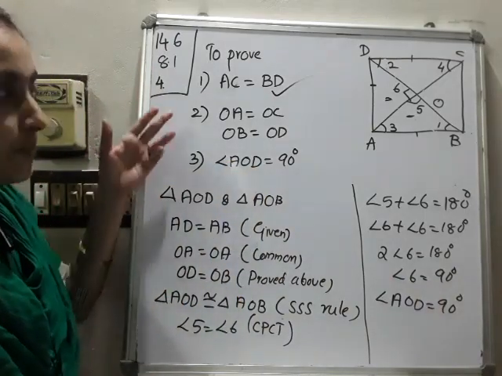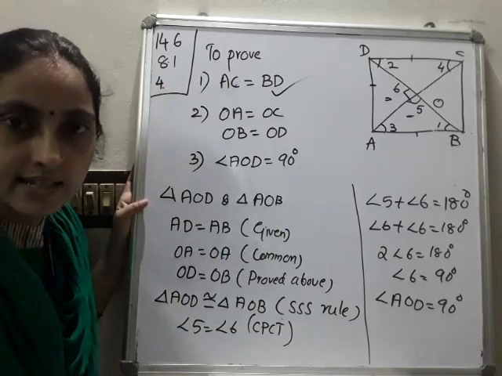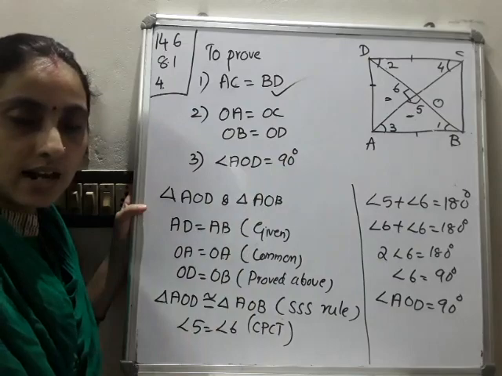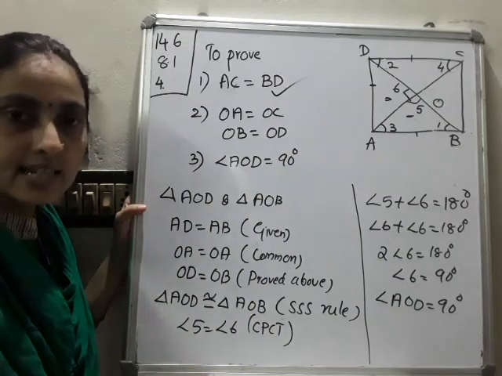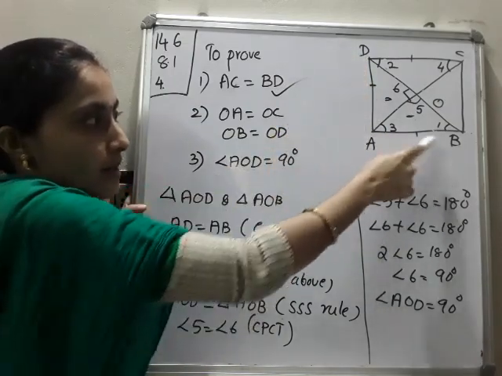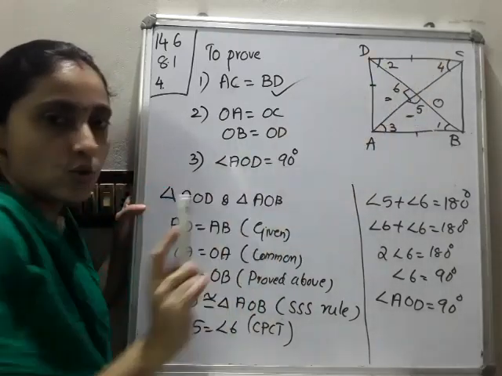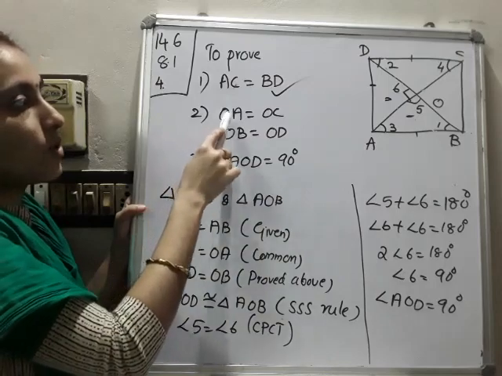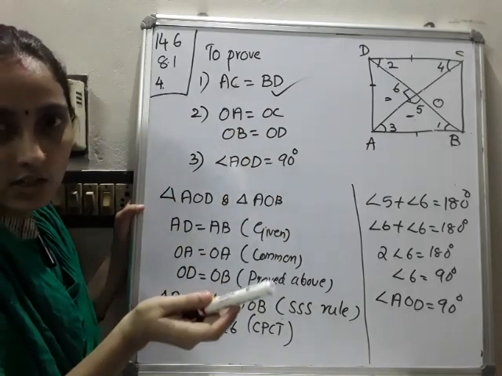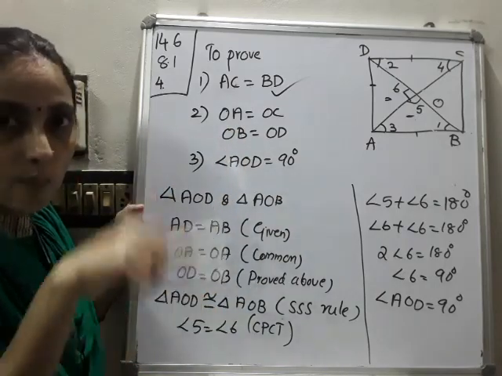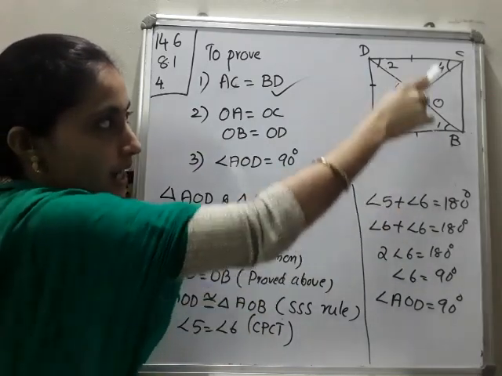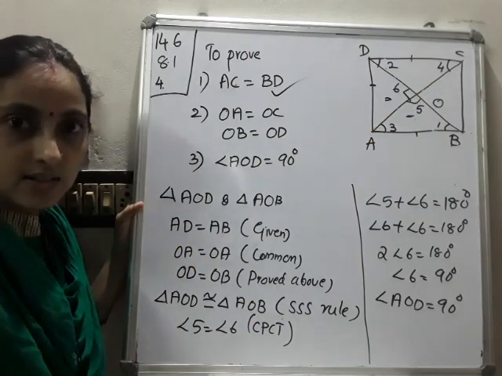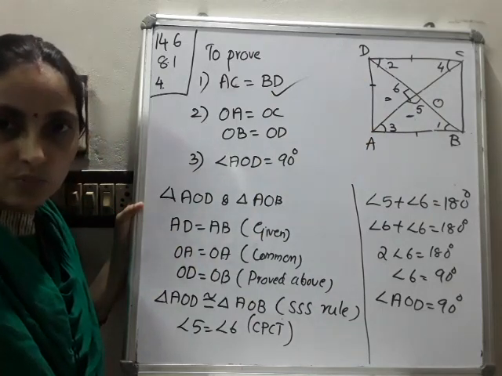Okay, simple question. How will you prove AC is equal to BD? That means the diagonals are equal. You have to consider those triangles which contain the diagonals. So if you choose AD, AB and AC, BC, those two triangles we consider and then prove the congruence. Then we have to consider OA is equal to OC, that is, diagonals bisect each other. For that purpose we have to consider opposite triangles, that is AOB and COD. Just note that in brackets, because that is a clue in this question on how to prove this.